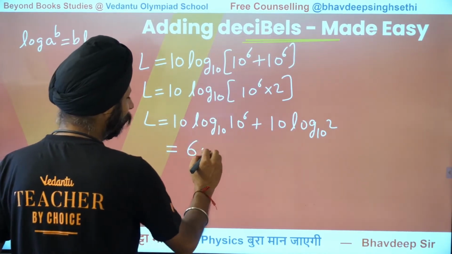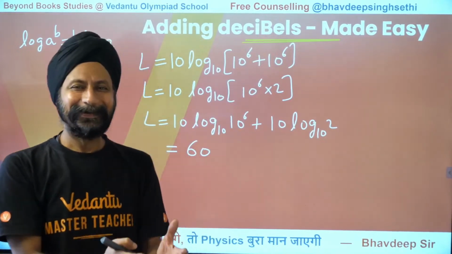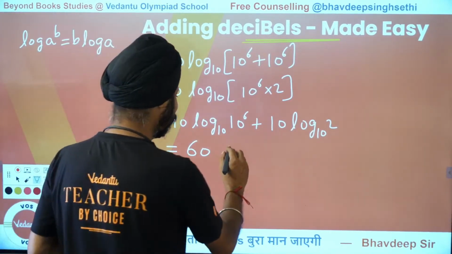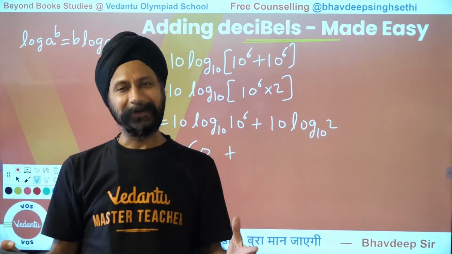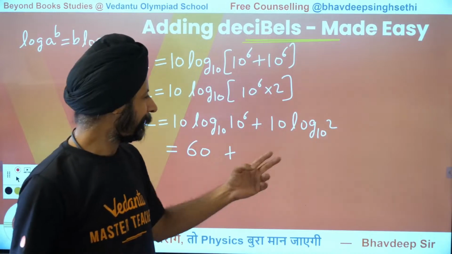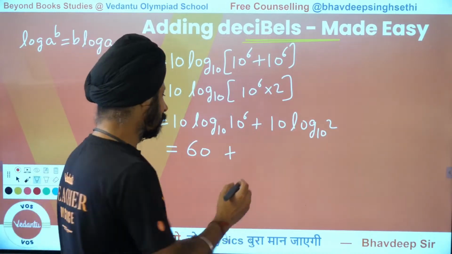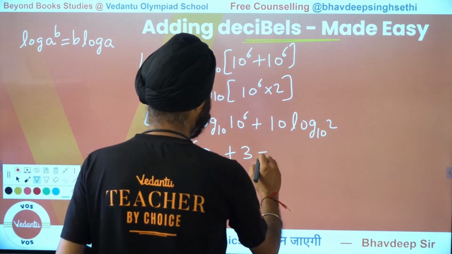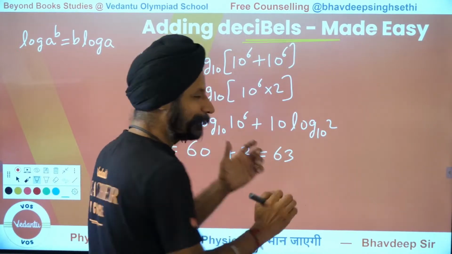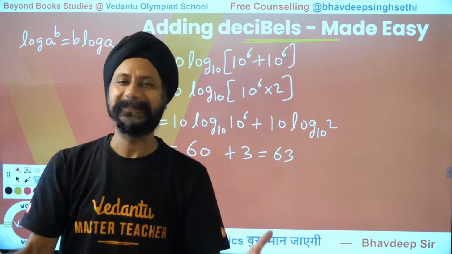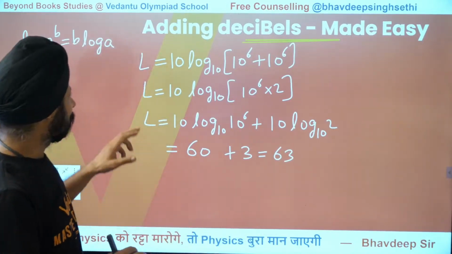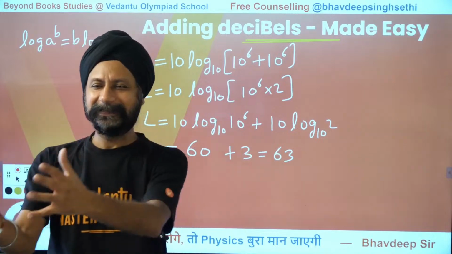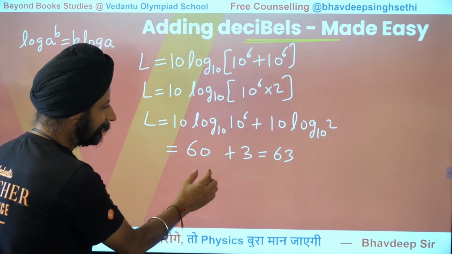Oh, that was the original decibels I had. And what you're adding there, you're adding 10 times log 2. Log 2 is 0.3, something very close to 0.3. 0.3 times 10 is 3. So what you get is 63. So 60 decibels here, you're getting 63, right? But if you think about it, we started with 60 decibels, and I got 60 plus 3, 63.